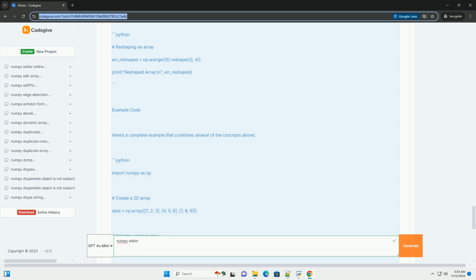Basic array operations. NumPy allows you to perform various operations on arrays. 1. Element-wise operations. 2. Universal functions, ufuncs. NumPy provides a variety of functions that operate element-wise on arrays.